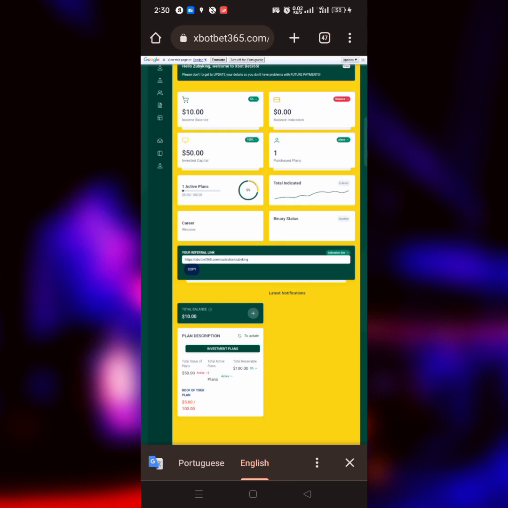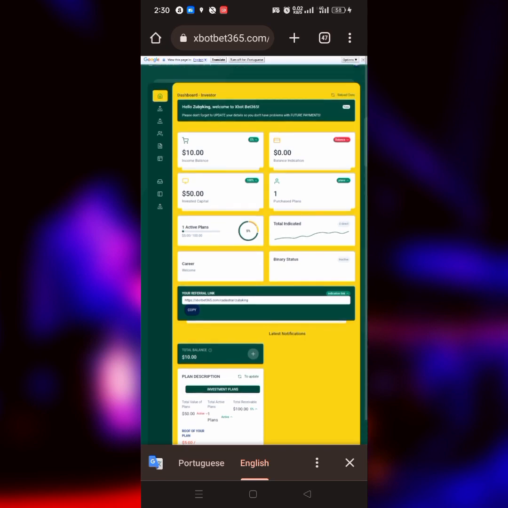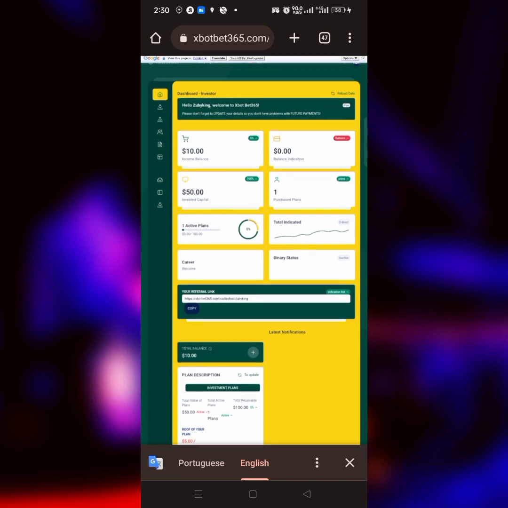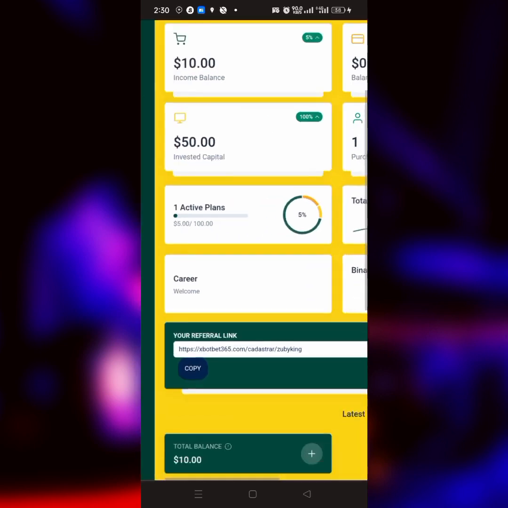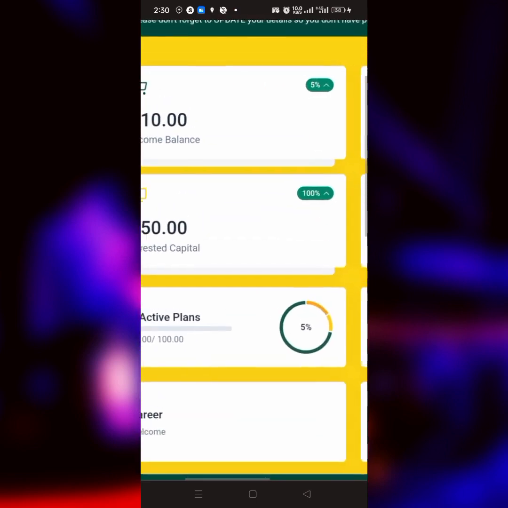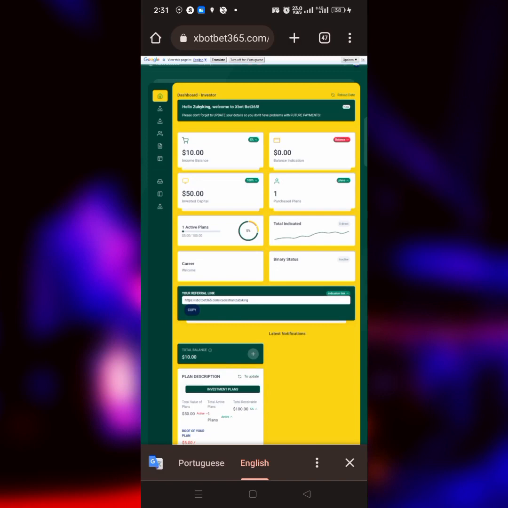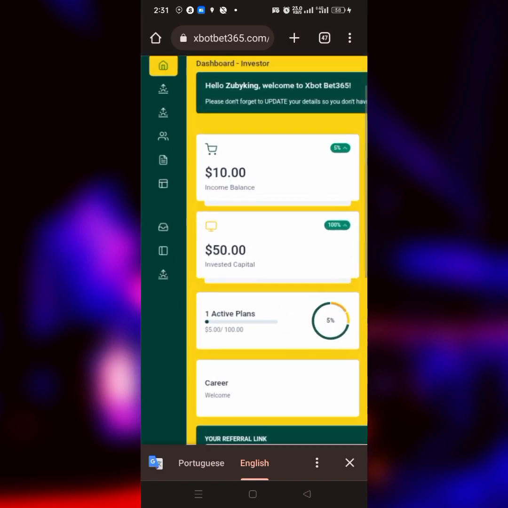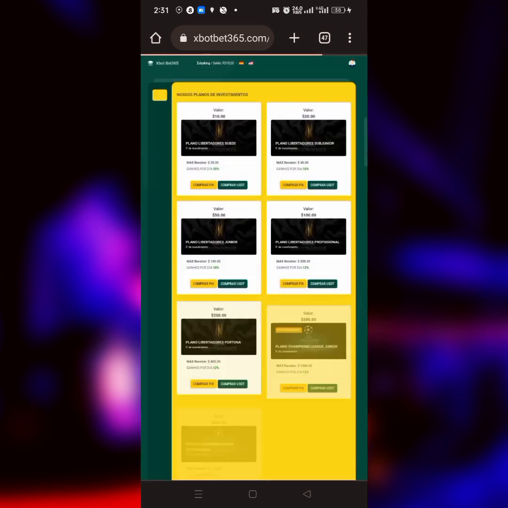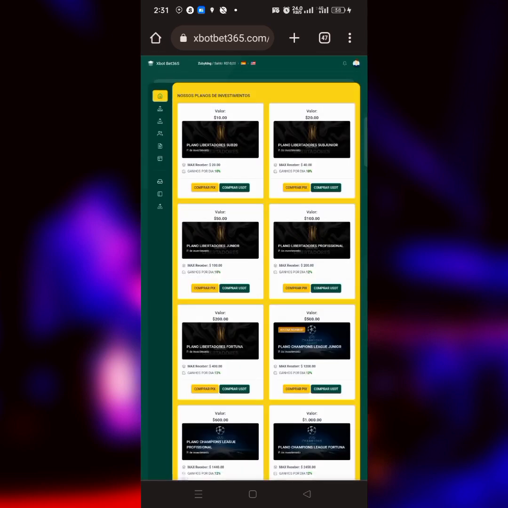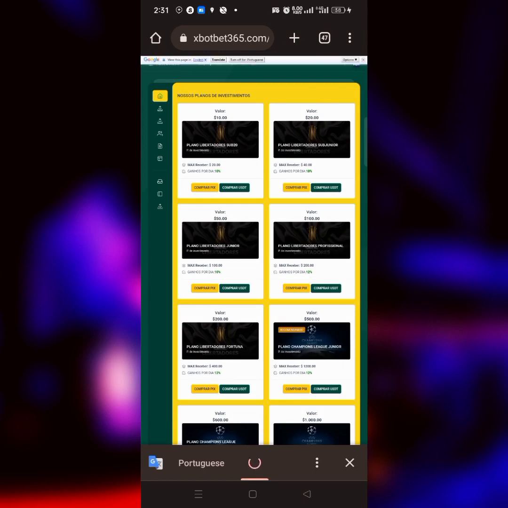It's very simple. First of all, let's go over to their plan to see how it works. What you have to see first is that my invested capital here is $50. Look at it here, invested capital is $50. Take note of that. If you click on this particular icon here, the second icon after the dashboard, it's going to take you to where their investment plans are. So let me translate it for us to see everything.